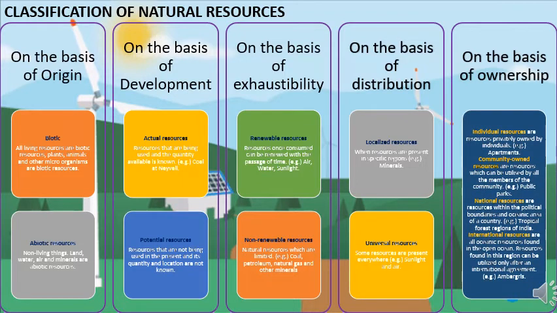Here we have individual resources like privately owned by individual like houses and apartments. Then we have community based owned resources. The resources which can be utilized by all the members of the community like public park or pond, etc. National resources are resources within the political boundary and oceanic area of the country. Example, tropical forest regions of India.